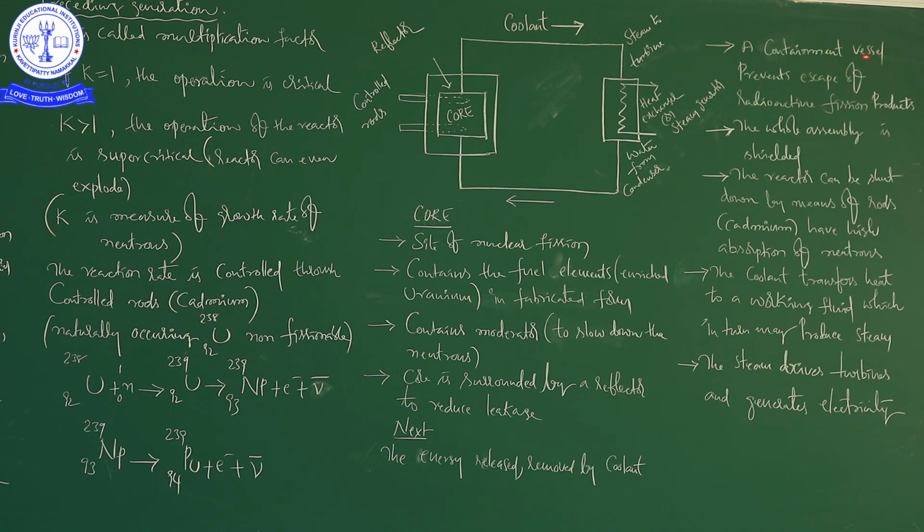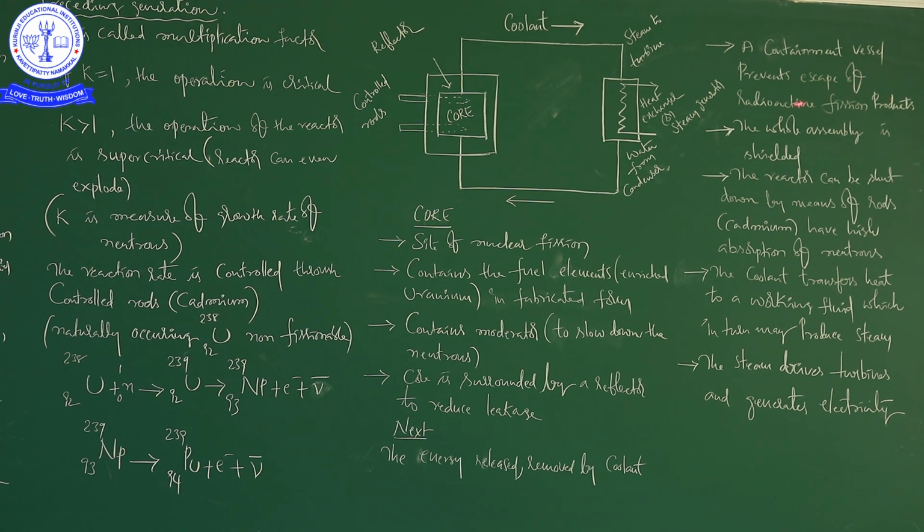Here the neutrons and fission products must not escape. Suppose any one of them escapes, there is no chance for the nuclear reaction to take place. Then we can't expect any energy release and byproducts also.